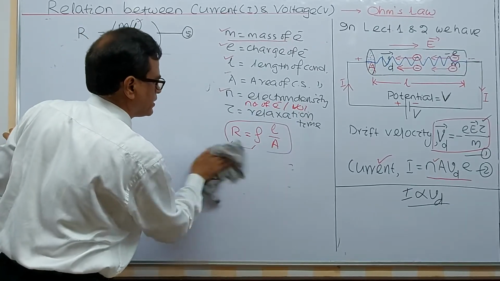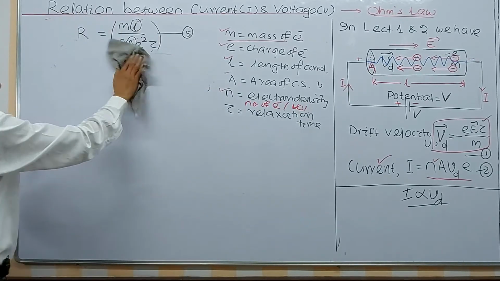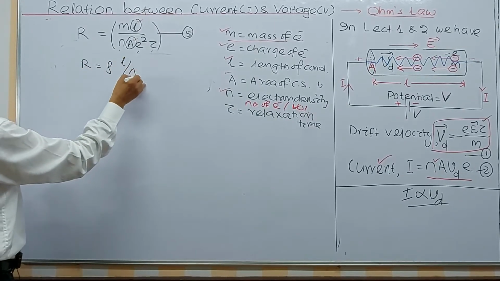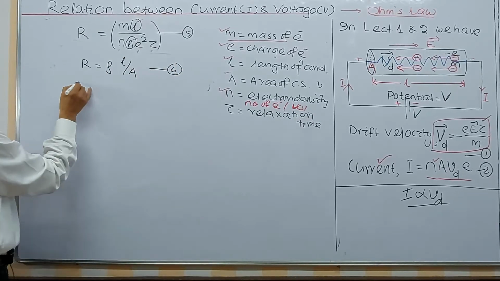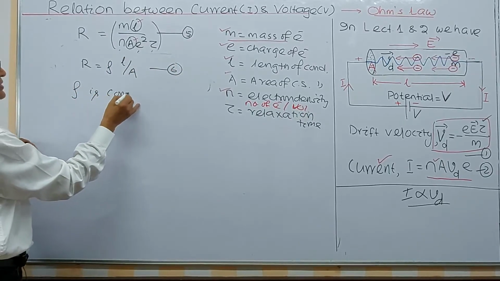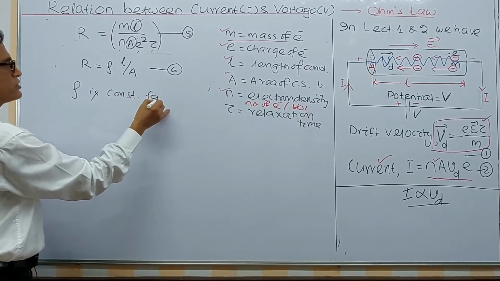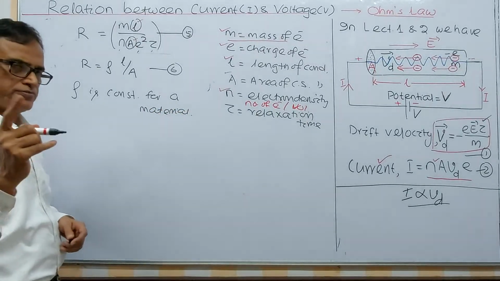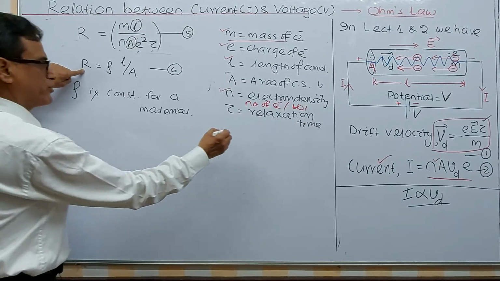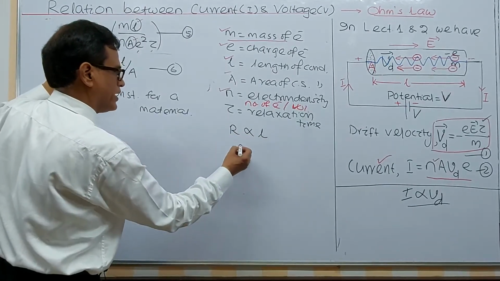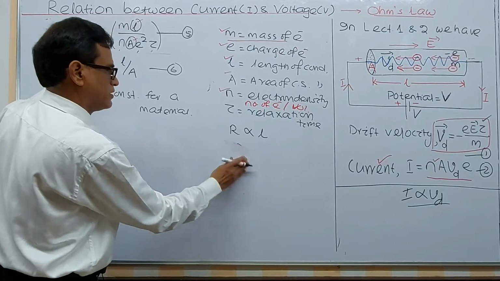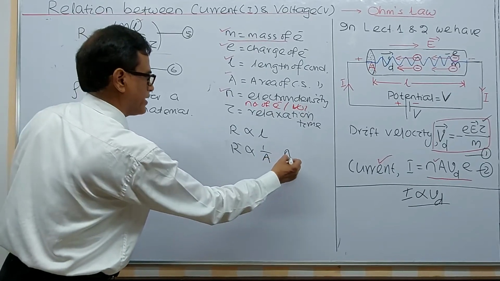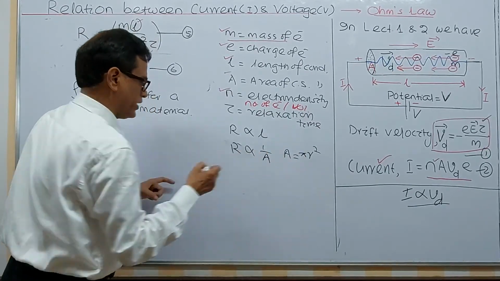Now we have a certain formula: R equals rho L by A. This is equation 6. Remember, rho is the specific resistance, the resistivity, a constant for a material. This mistake you should never make anywhere. But resistance is proportional to L, and inversely proportional to area, where area is equal to pi r squared.